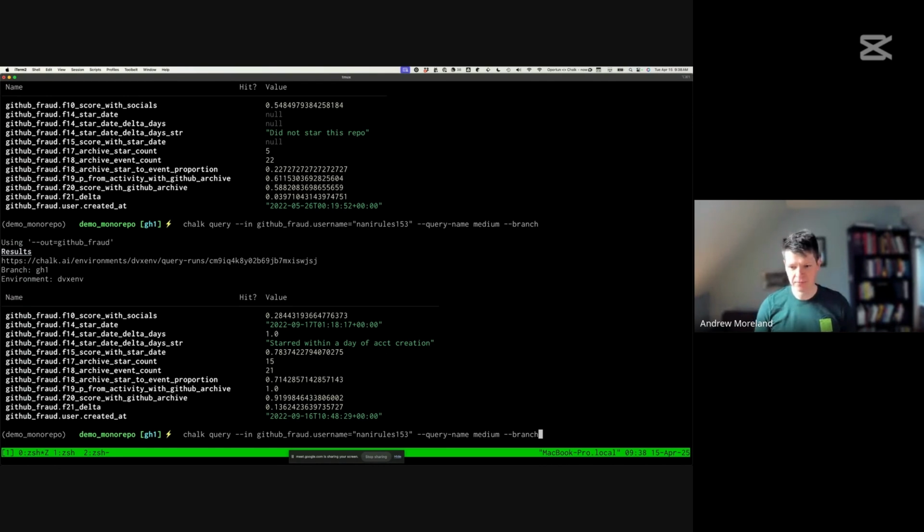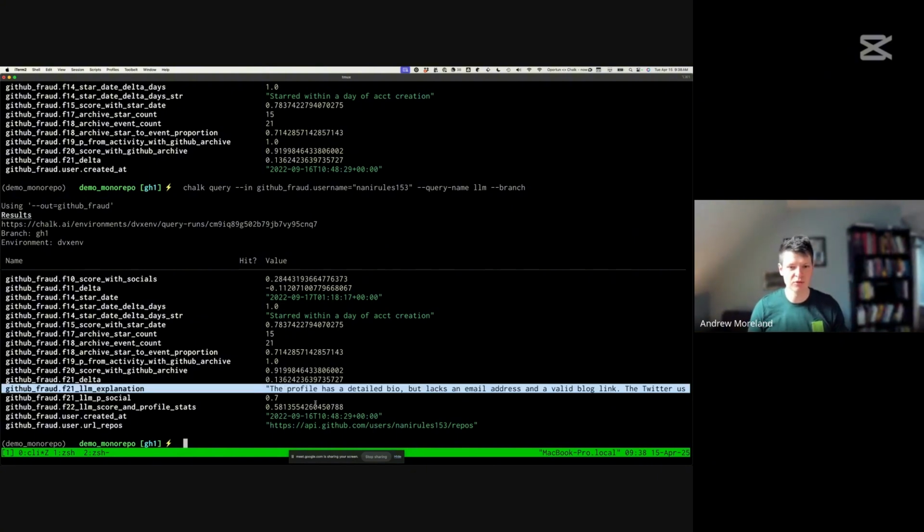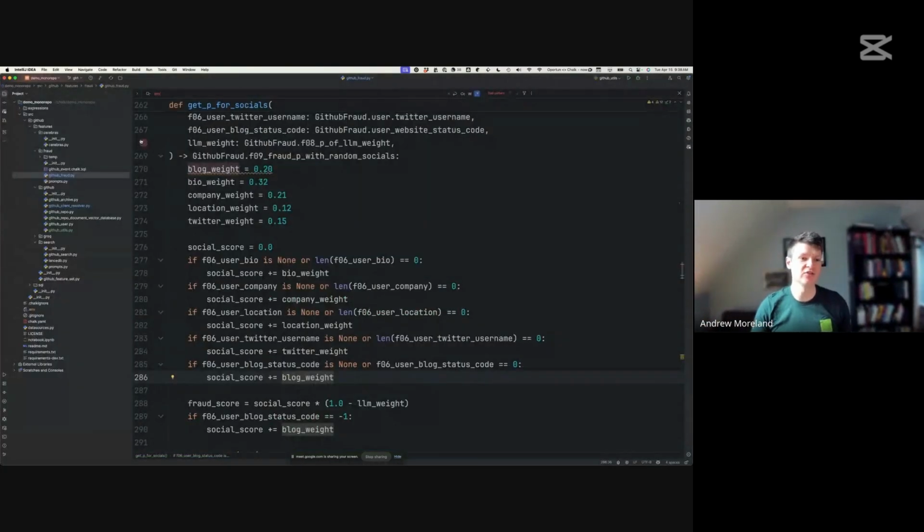So the nice thing about Chalk is that we can integrate, in this case, some LLM execution into these pipelines with very little code change. Basically, I have passed the bio of the profile to an LLM and asked it to tell me, is this legitimate social data for this particular user? And this is an interesting fusion of structured and unstructured data.